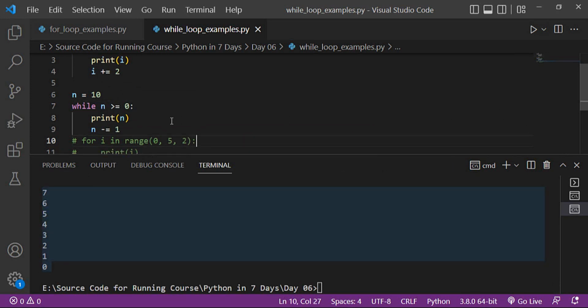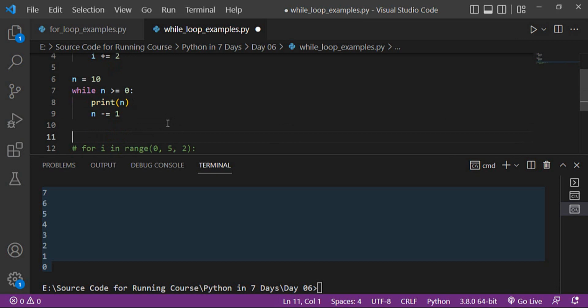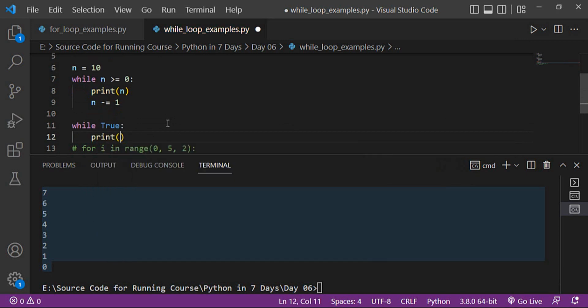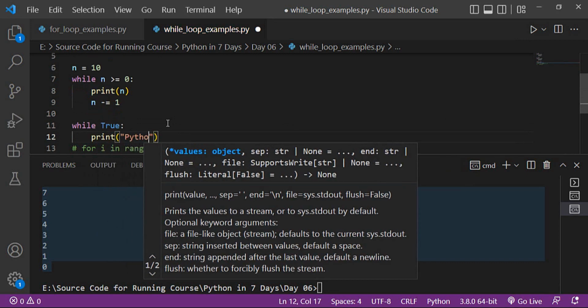Now another topic is the infinite loop, that will never stop. For example, while 5, when it is true, then print the word Python.